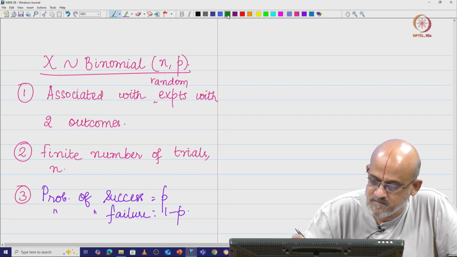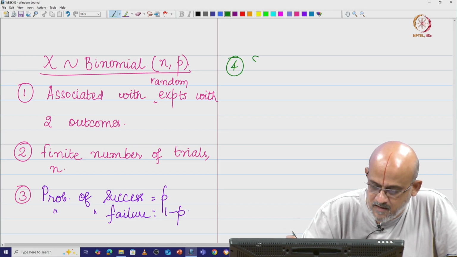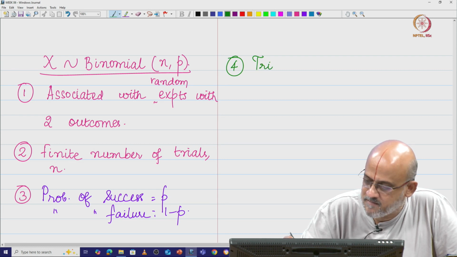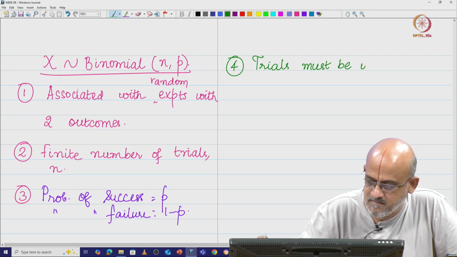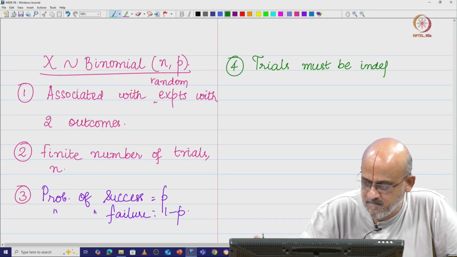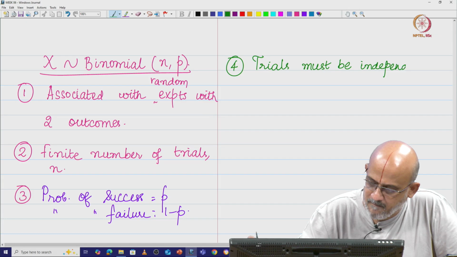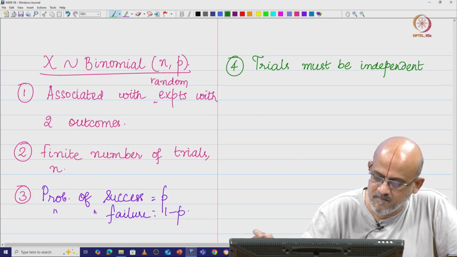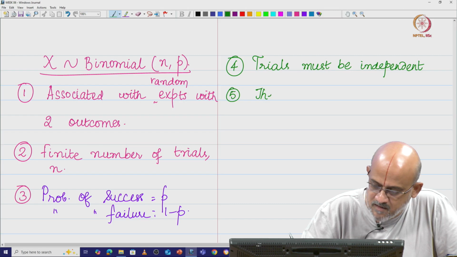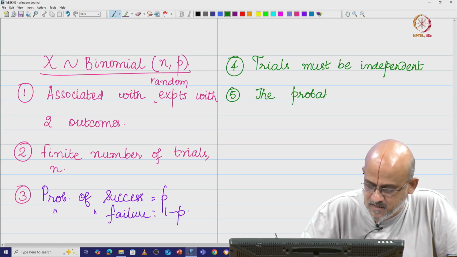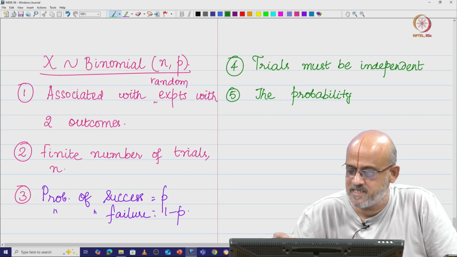Number 4, trials must be independent, and the probability distribution of success and failure must be identical. We will see what this probability distribution means in the next class, but we will just write it down.